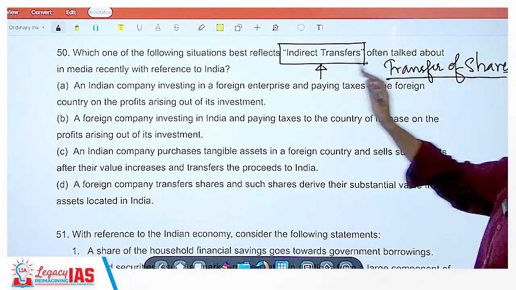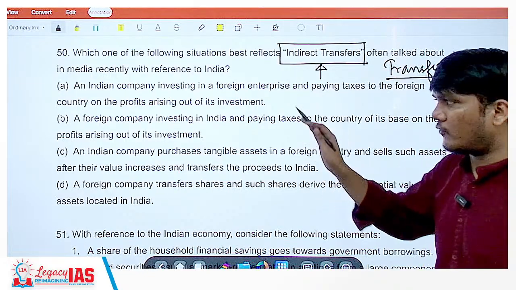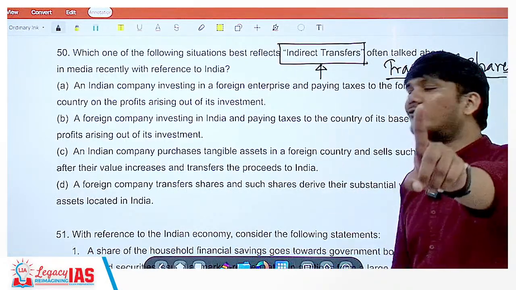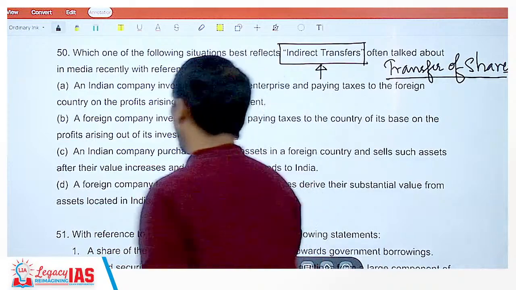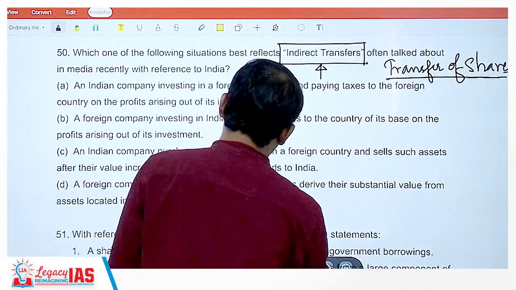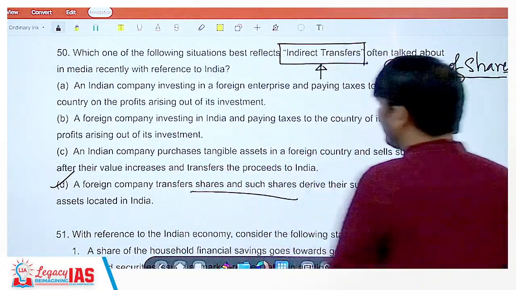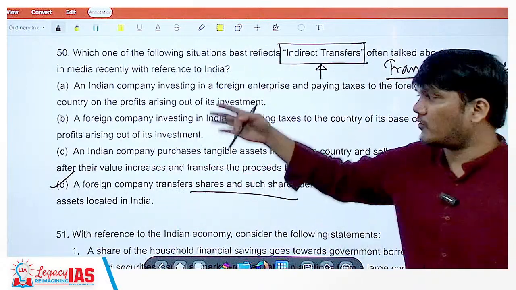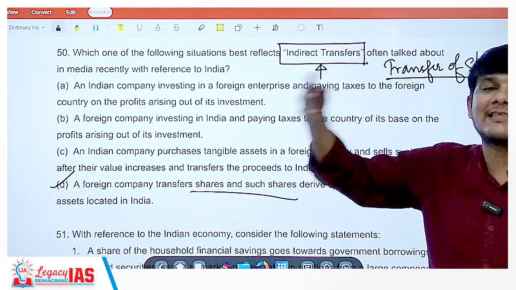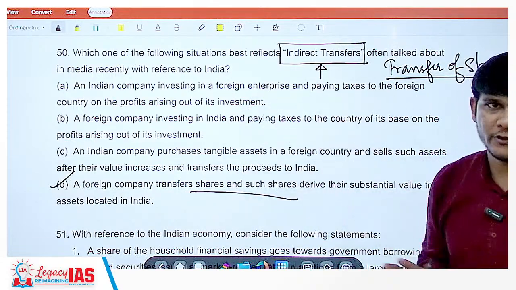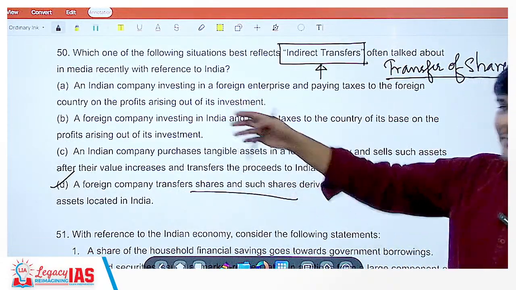When you know that, there is only one option which talks about the transfer of shares, which is option D. That becomes correct. Or at least you should know some other statements which are given, to eliminate the options. So let's look at some other statements.